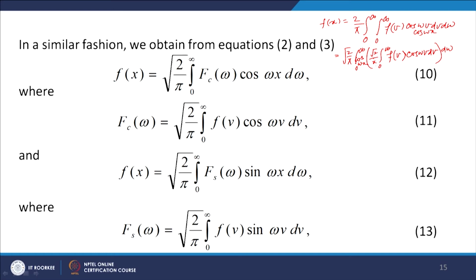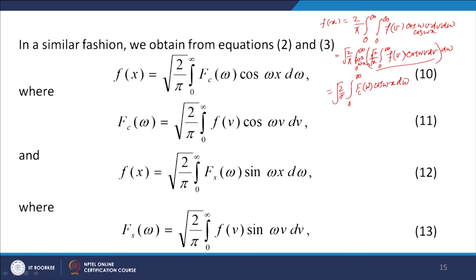What we get is root 2 over pi, integral 0 to infinity of f(b) cos omega b. This quantity is termed F_c(omega). So, we get root 2 over pi, integral 0 to infinity of F_c(omega) cos omega x d omega.